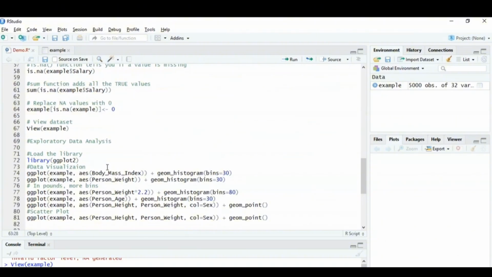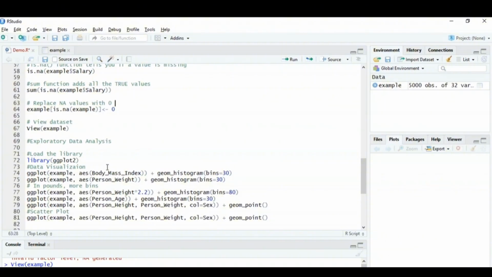Since we have analyzed the data and understood which columns can be analyzed, which columns have null values, and how some values got replaced with zero, the next step is data visualization, where I'm going to plot histograms for different column values. Initially, I'm going to use the ggplot2 library.